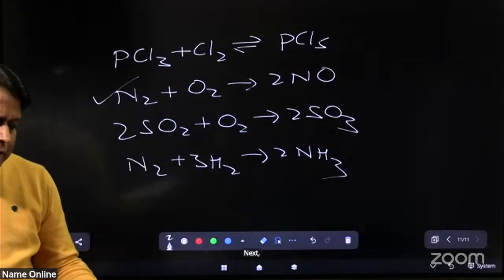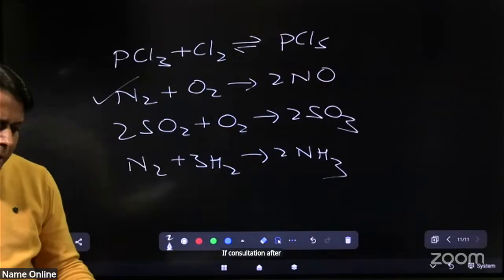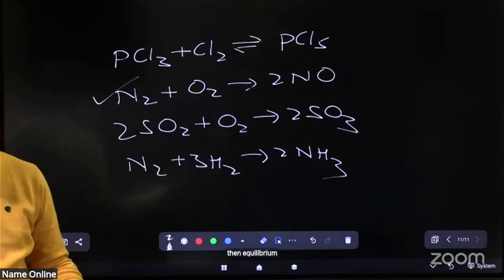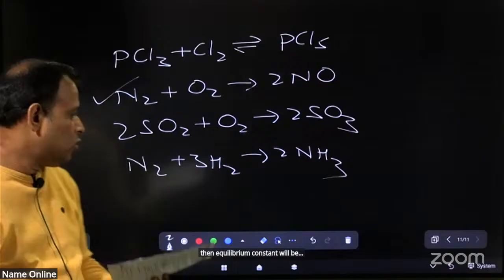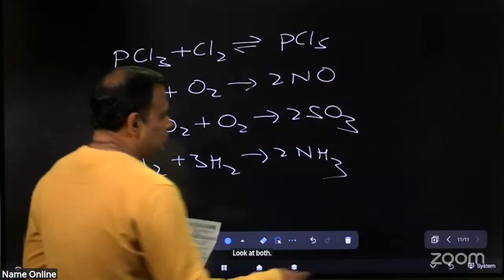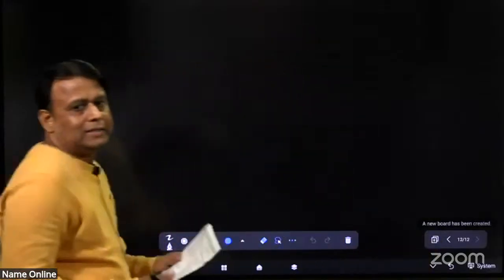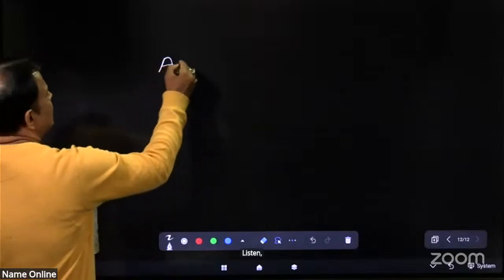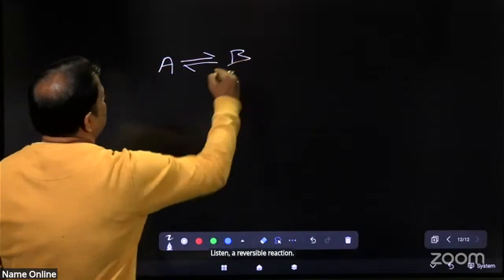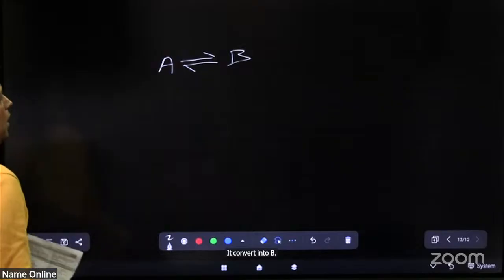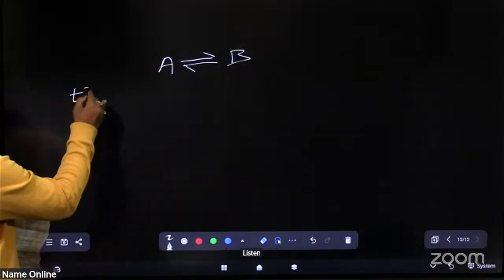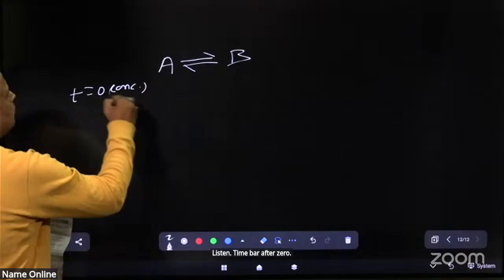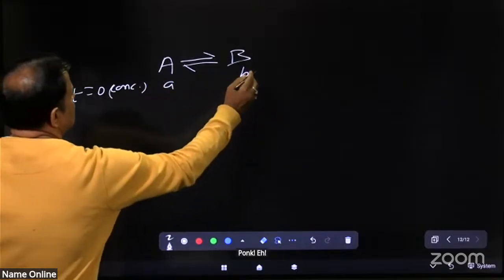For a reversible reaction, if the concentration of a reactant is doubled, then the equilibrium constant will be, look at the board. Listen, a reversible reaction, A converts into B. Listen, at time equal to 0, concentration of A and 0.